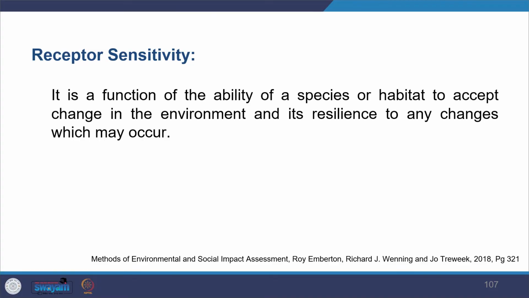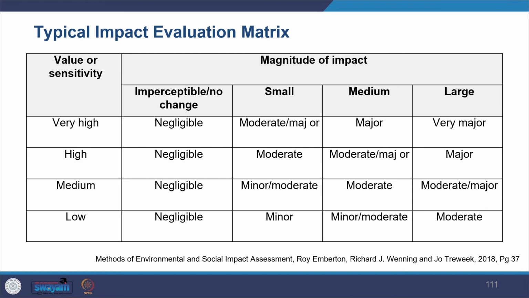Further, when you look at the significance part, you also take care of receptor sensitivity, that is, how the receptor is going to adapt to the changes. All this information can be presented in a matrix format where you can show the magnitude and sensitivity of the impact that is going to happen.